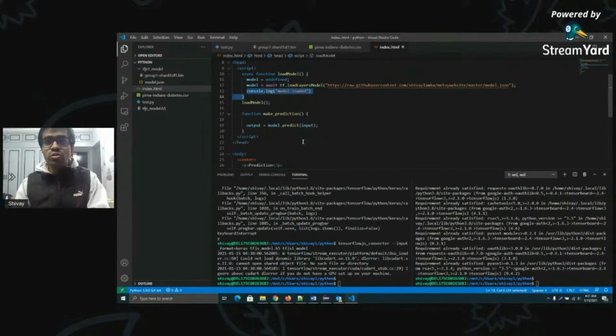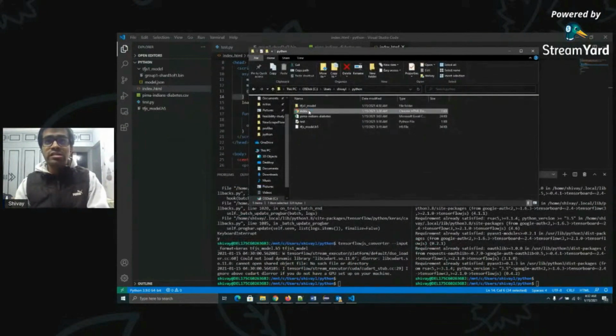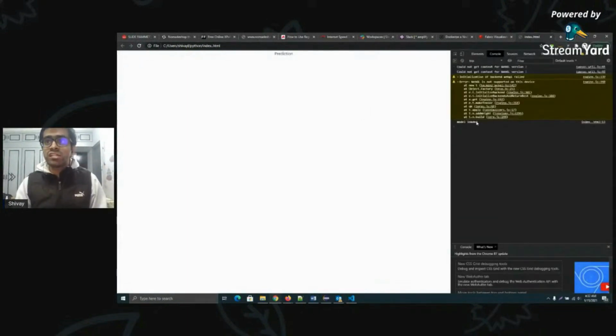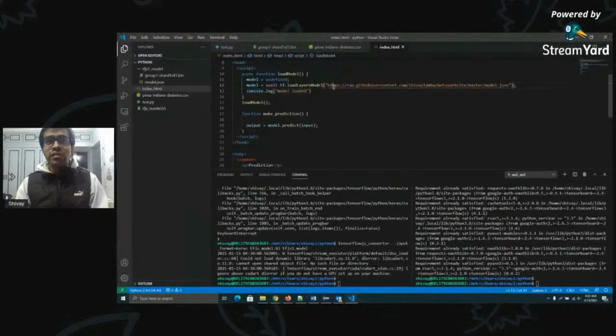Just to showcase this, I will quickly run this application and show you how it shows up. Let's say I open this index.html, and at the same time open my console log. As you can see, it has successfully loaded the machine learning model. This way you can load that model in your JavaScript file using await tf.loadLayersModel if it's a layers model.